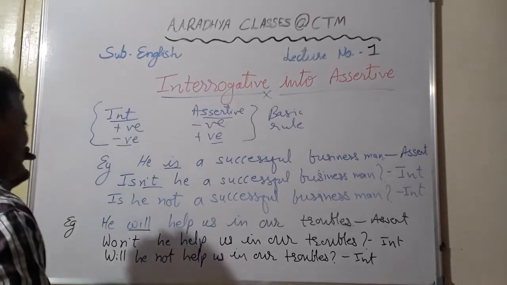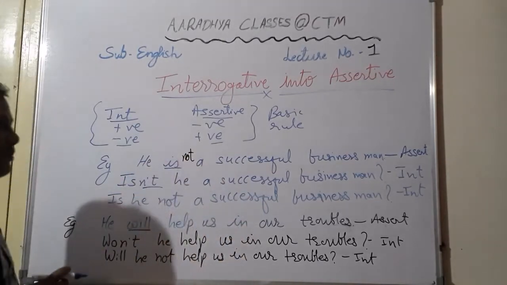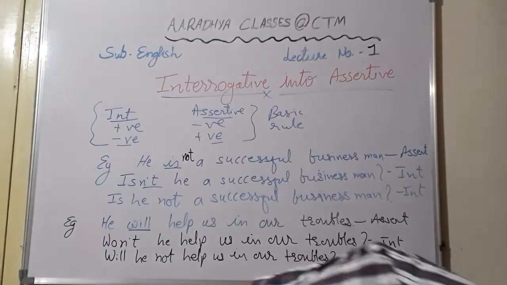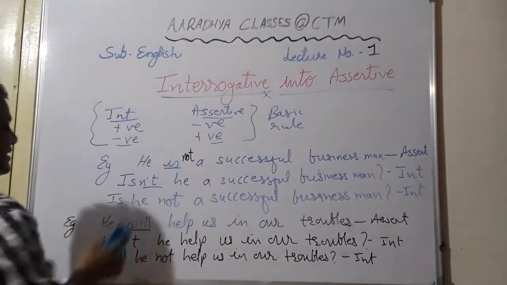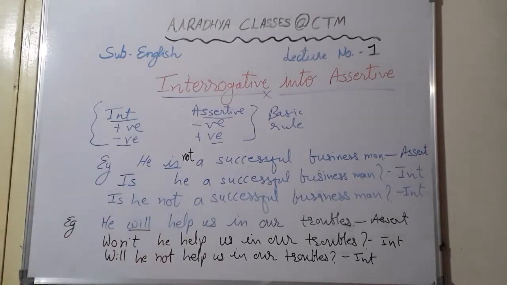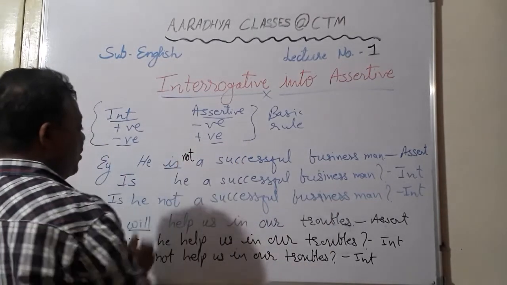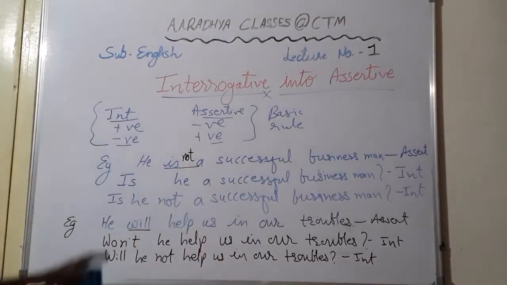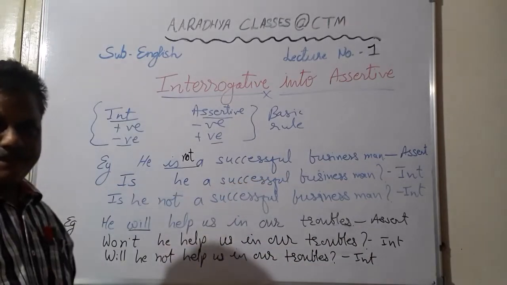Now instead, if you write that he is not a successful businessman, then students, what will come? Suppose your sentence is having not, so here it will become positive. Because the given assertive sentence is having not, it is a negative assertive sentence. When you change it into interrogative, that not will be removed. So, is he a successful businessman?